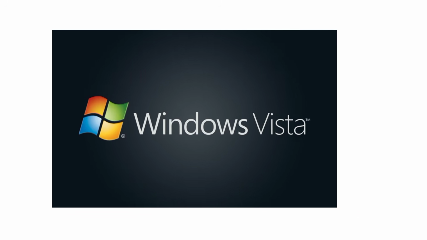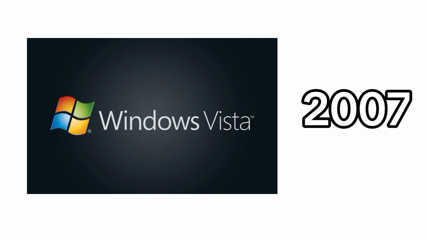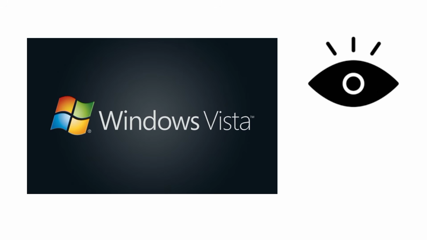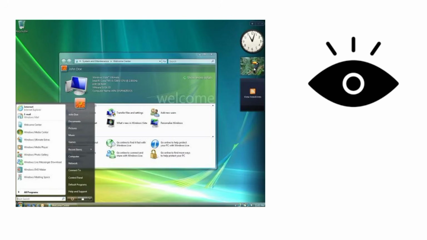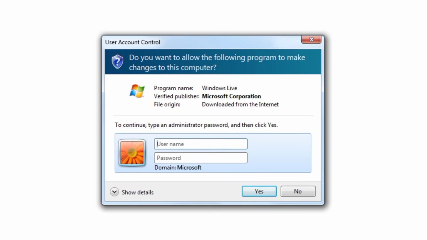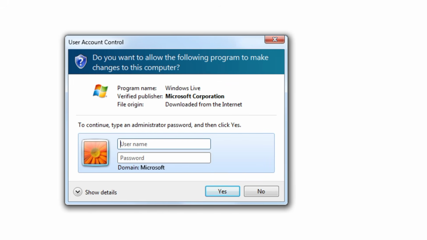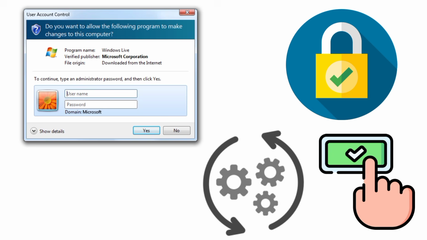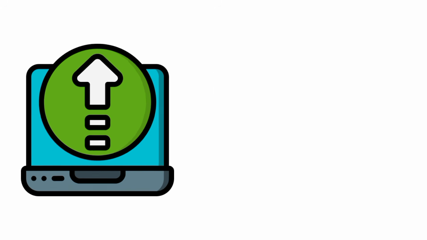Windows Vista, released in 2007. Windows Vista aimed high, but was a commercial disappointment. Its most visible feature was the Aero interface, which added transparent windows and flashy 3D animations. It also introduced User Account Control, a security feature that required confirmation before any program could make a major system change. Unfortunately, both key upgrades became major problems.